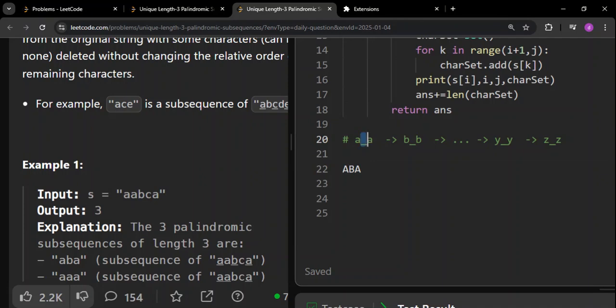Because the length is 3, which is an odd number, that means this b can be anything. It can be c also, it can be d also, it can be anything. If you see here, that's why I mentioned the underscore here. That means anything can be replaced with this. As simple as that.